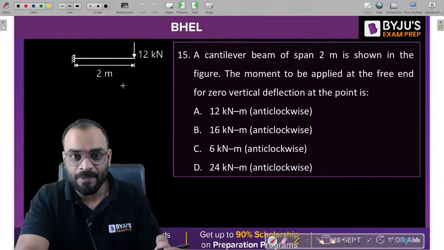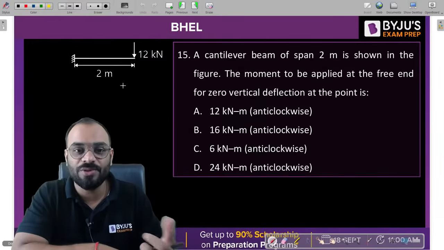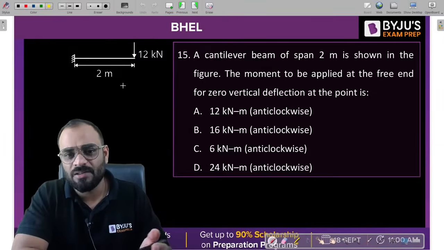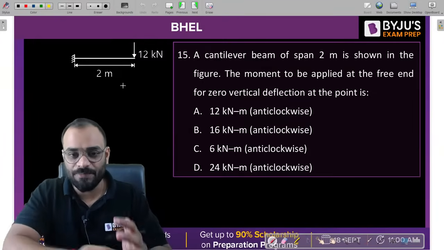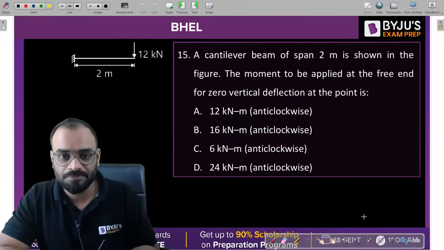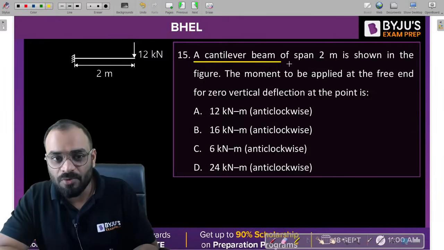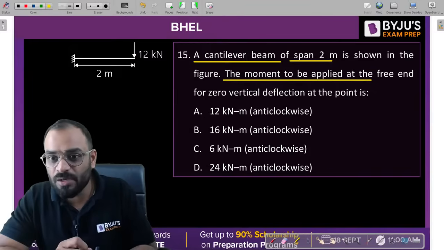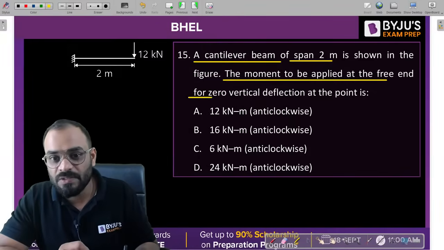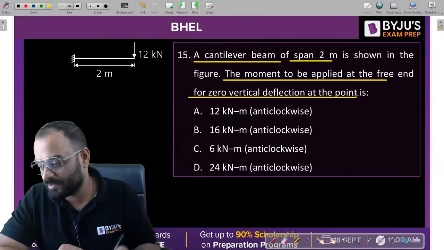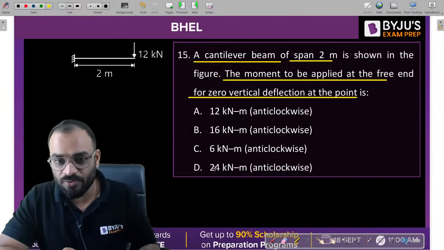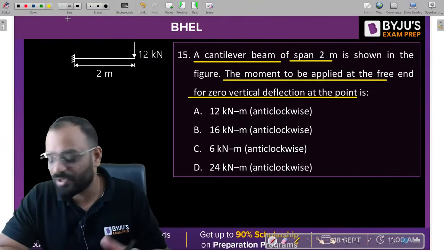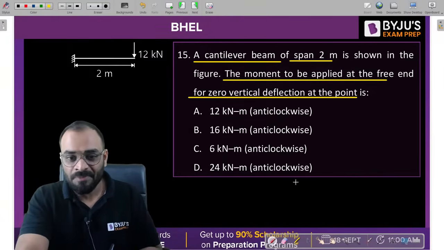Very nice. Next question is related to the structure part, and I think it is a very simple question, and all of you can solve it very easily. Okay, let's understand the question. A cantilever beam whose span is already given to us, which is basically 2 meter. Now the moment is to be applied at the free end for 0 vertical deflection at point S, right? You have done this particular question. Okay, no issue. So what will be the answer?